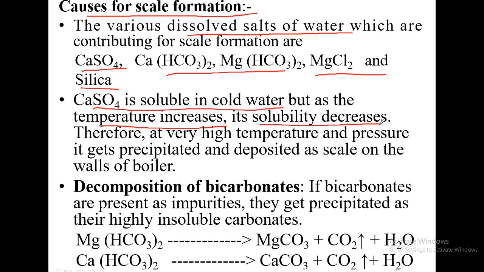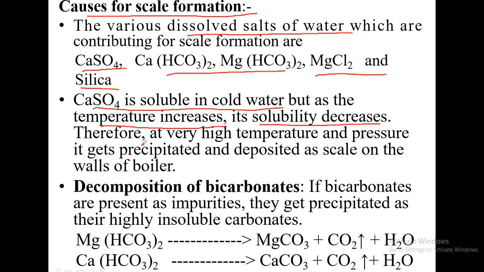If calcium sulfate is present in boiler feed water, in the cold condition it is soluble. When the boiler water is heated and the temperature increases, the solubility of calcium sulfate decreases.